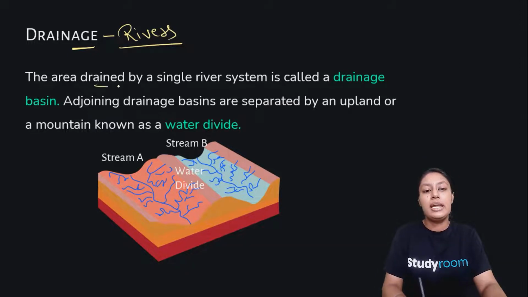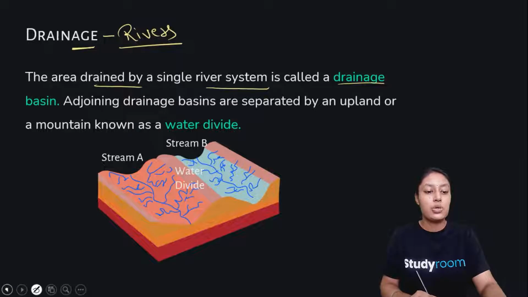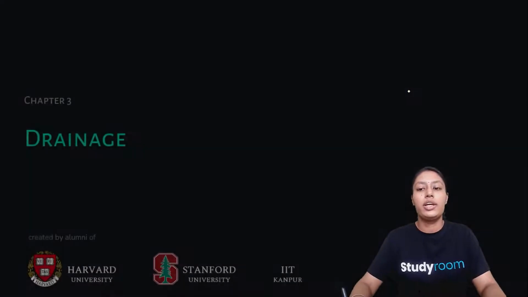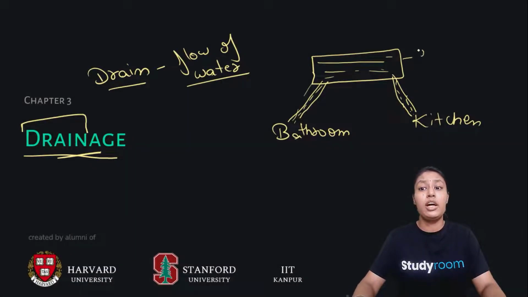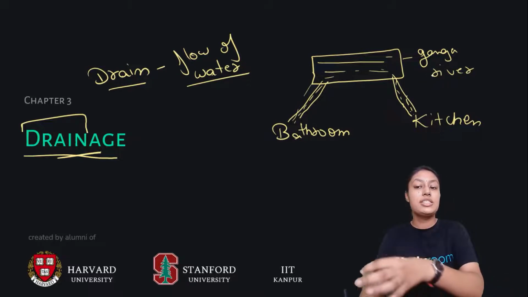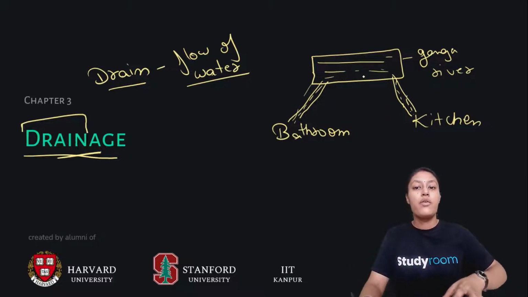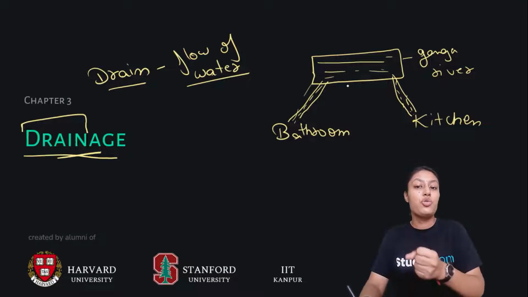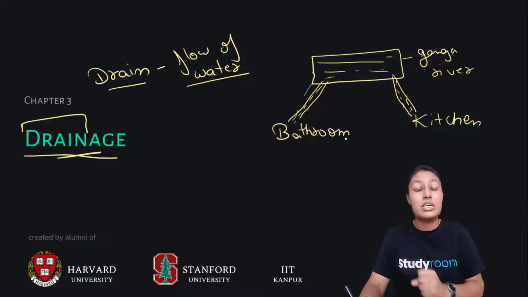The area drained by a single river system is called drainage. Likewise, let's call this water tank, for example, the Ganga River. Just an example, guys. So this is the Ganga River, right? The drainage is the system of Ganga from its origin to where it actually reaches its termination point.